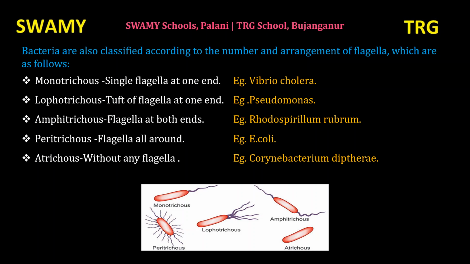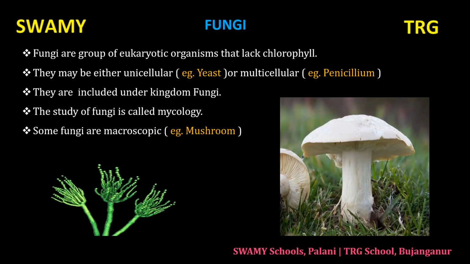Next, Atrichous. A means absence. Absence of flagella. Without any flagella, the bacterium is called Atrichous bacteria. Example, Corynebacterium diphtheriae. Fungi. What are fungi?